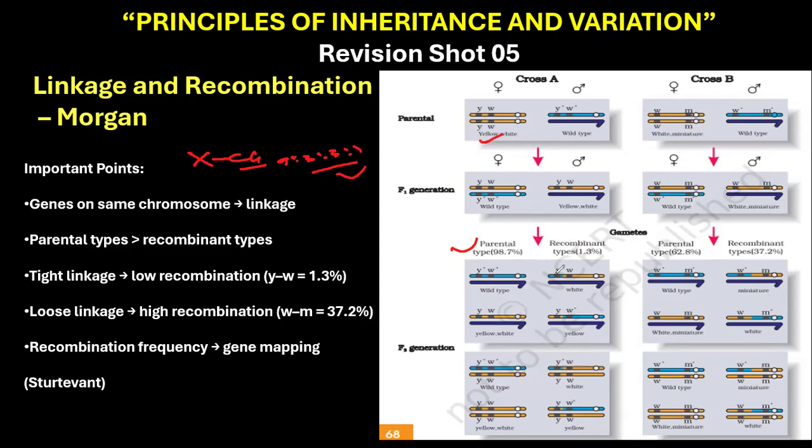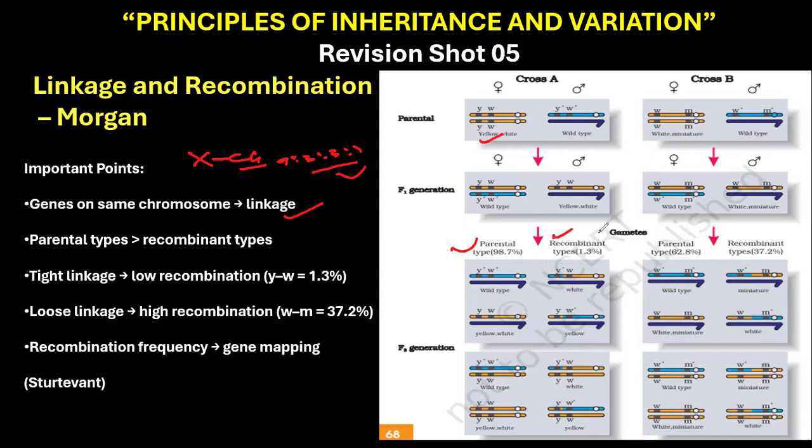This indicated that the genes were physically located on the same chromosome and hence were inherited together. So Morgan called this phenomenon linkage. However, Morgan also observed that sometimes new gene combinations appear. This was due to crossing over during meiosis, and he called this recombination.